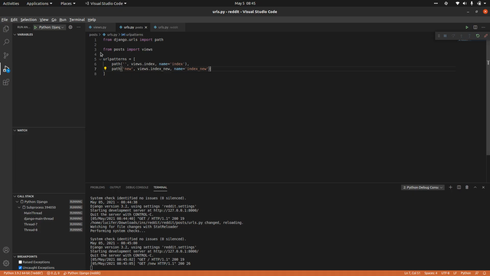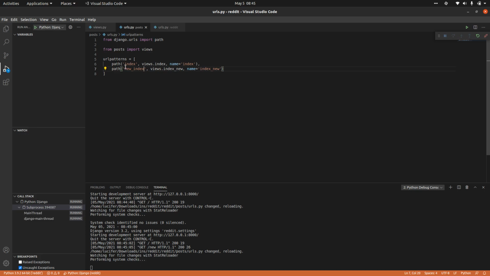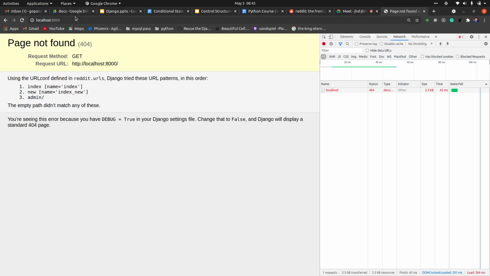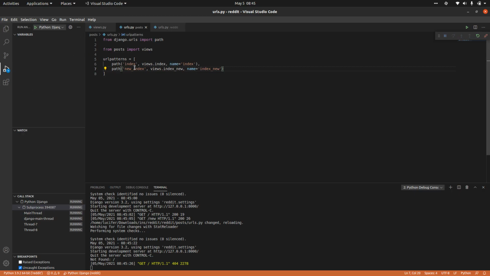If I don't want this to be in the root path, you can also give something like index and new index. Now at the root path I will not have anything, right? Because we just removed the root path and we added index and new index.